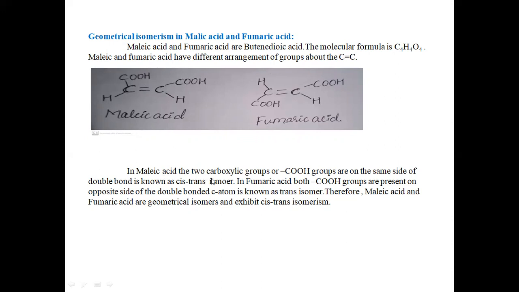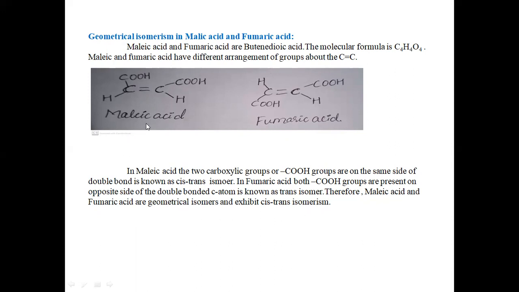In maleic acid, the two carboxylic groups are on the same side of the double bond, known as the cis isomer. In fumaric acid, both COOH groups are on the opposite side, known as the trans isomer. Therefore, maleic acid and fumaric acid are geometrical isomers and exhibit cis-trans isomerism.